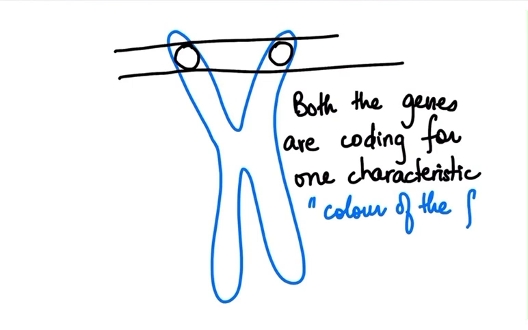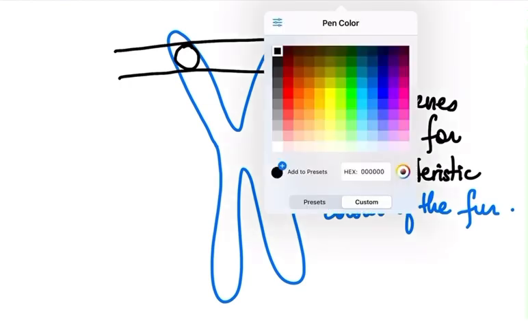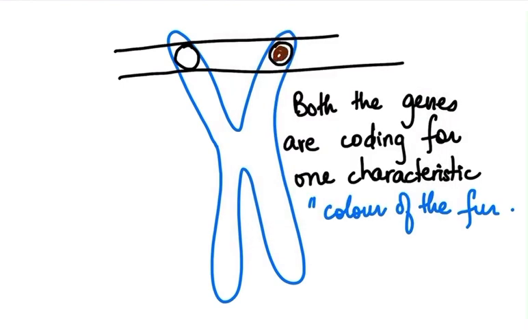Acha, this is a rabbit that inherited one brown colored gene from one of the parents, from the mother, and it inherited a white color gene from the other parent, right?